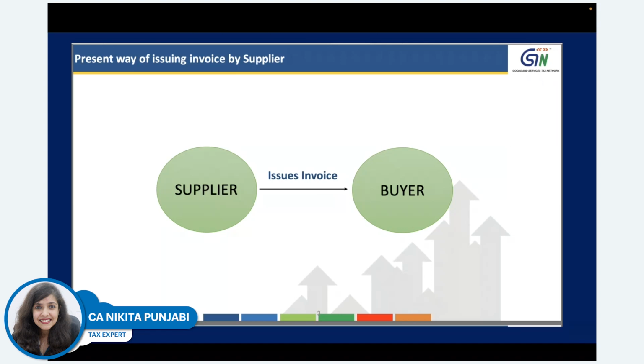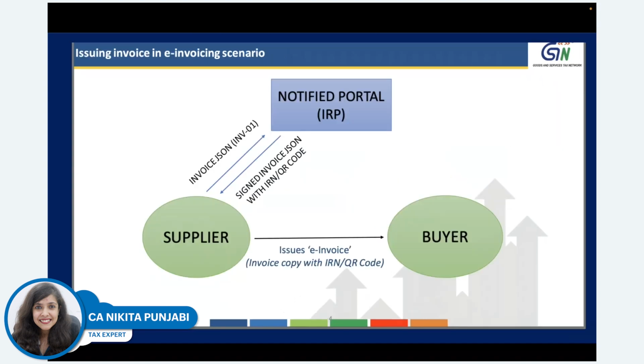After e-invoicing applies to you, there will be an additional step that you will have to follow. What is the additional step? This invoice, or the details of this invoice, have to be uploaded on the government portal, that is the invoice reference portal, the IRP.